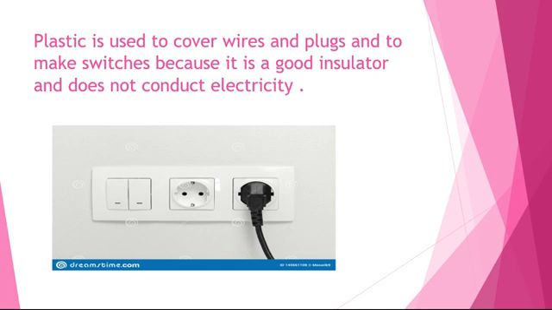For example, metal is used for the metal pins in a plug. In a plug there are three metal pins. The pins allow electricity to travel from the wall socket, through the plug and into appliances such as a kettle, television, fridge, washing machine, everything. When we handle the plug, we only touch the cover. This is made of plastic, which is a good insulator. Otherwise, we will get a shock. Clear?